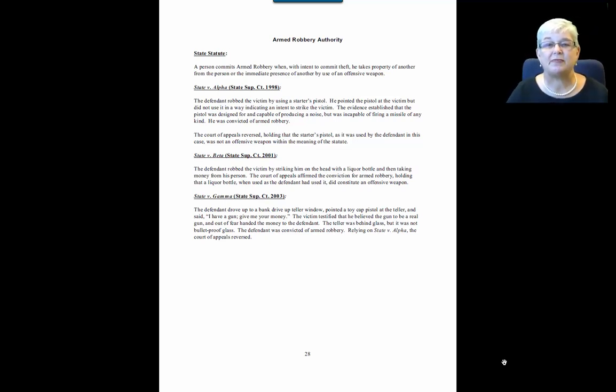So we've got intent to commit theft, taking the property of another from the person or presence of another by use of an offensive weapon. Now, the first three elements are pretty clearly satisfied by his actions. However, it's not clear whether that cane that was carved to look like a shotgun is an offensive weapon or not. So we're going to look at these three cases.